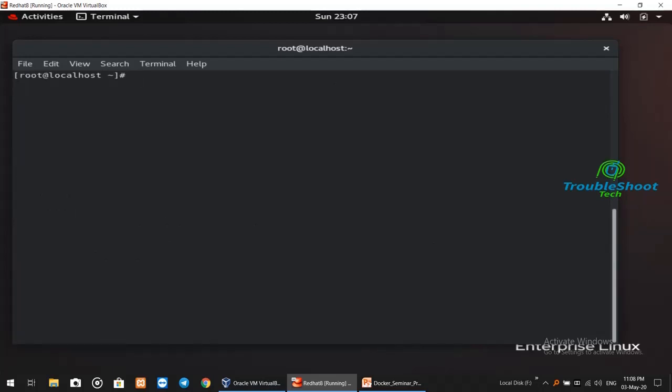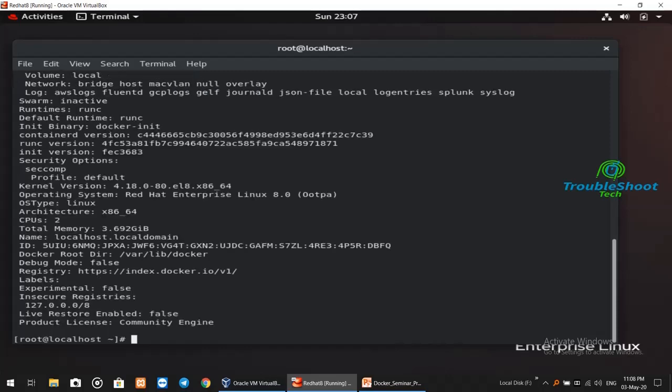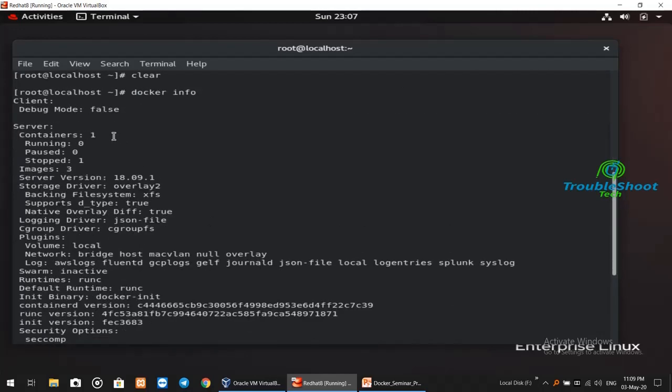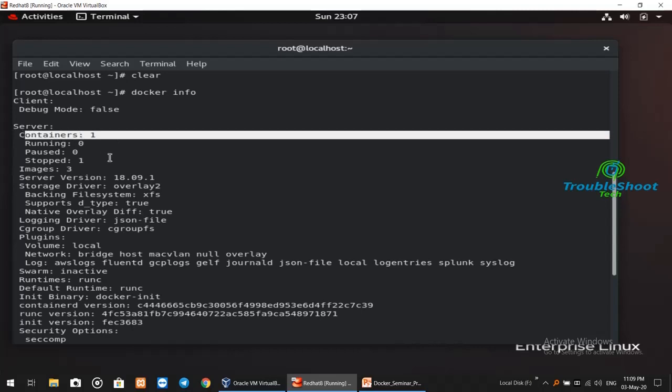So that's how you can start the services of Docker, and after that you can use any other Docker commands. You can simply write docker info and you get the details about the Docker version and all. Right now I have no container, so I'll show you how to run one and also how to stop one container. We'll be discussing all those things, volumes and all, later.